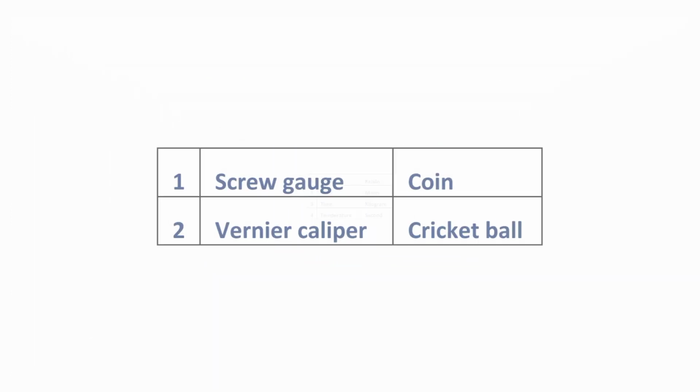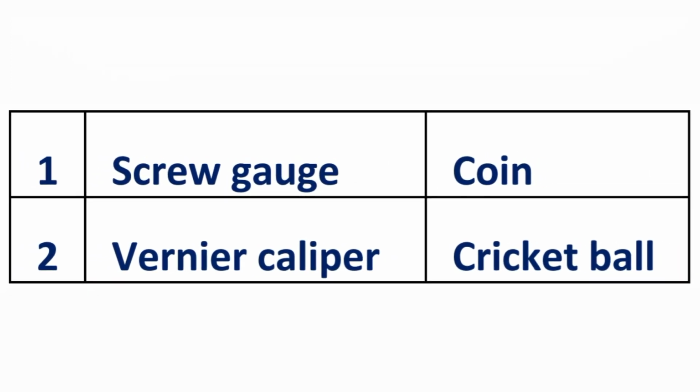Match screw gauge, vernier caliper in column 1. In column 2, coins, cricket ball are given. We have to match it correctly. Answer screw gauge, coins, vernier caliper, cricket ball.